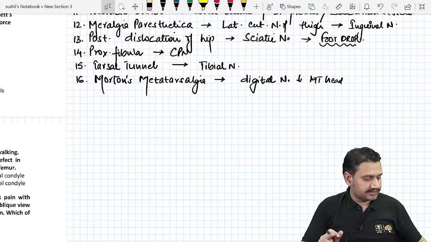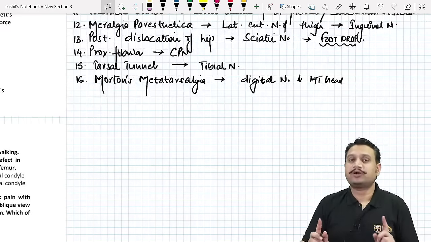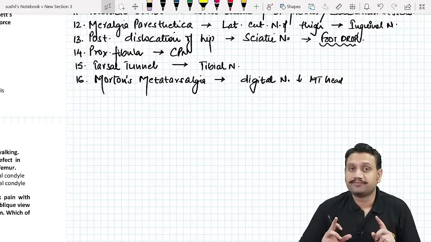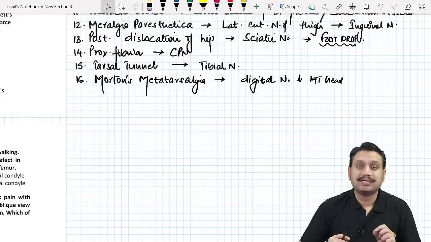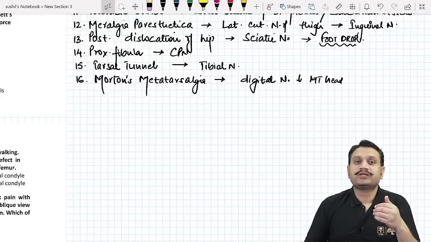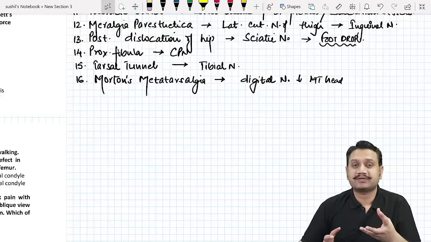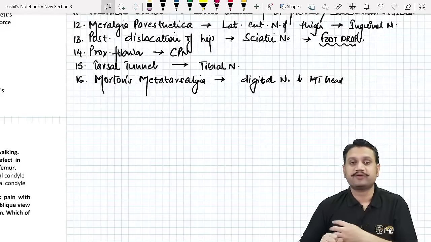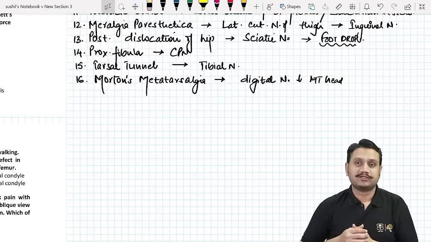Yeah, so this can be because of 2 reasons, either the involvement of the muscles or the involvement of nerves. Right now what we have talked about is the involvement of the nerves. Very soon, I'll compile all the areas where the muscle will be involved, and how that muscle will cause some restriction or abnormality in the movement of the shoulder area or the hip area. So we'll compile that as well.